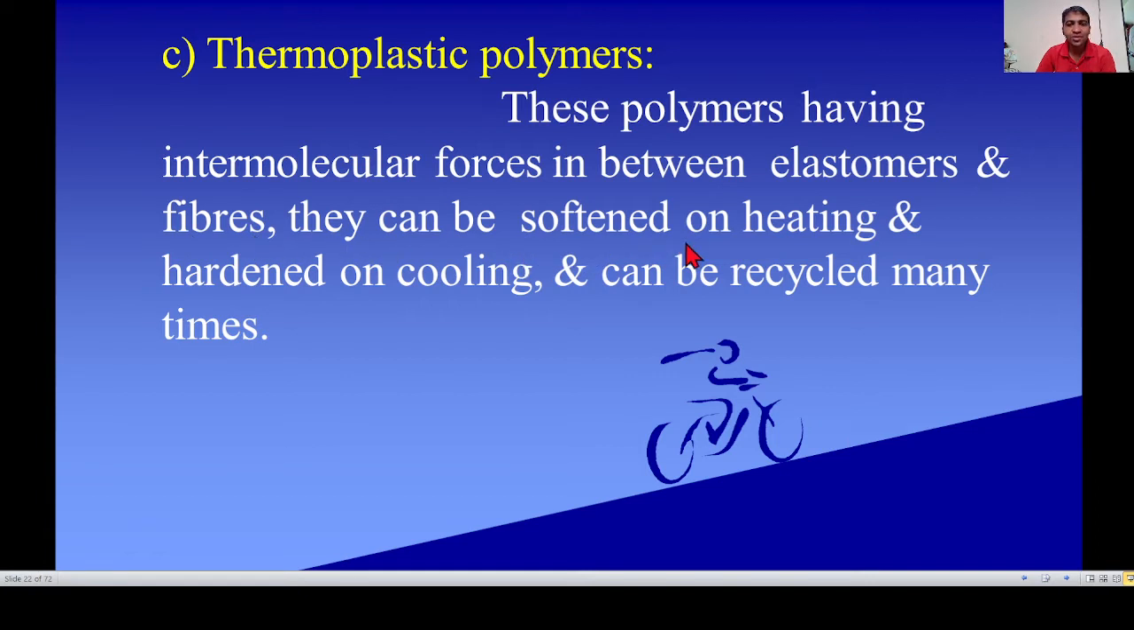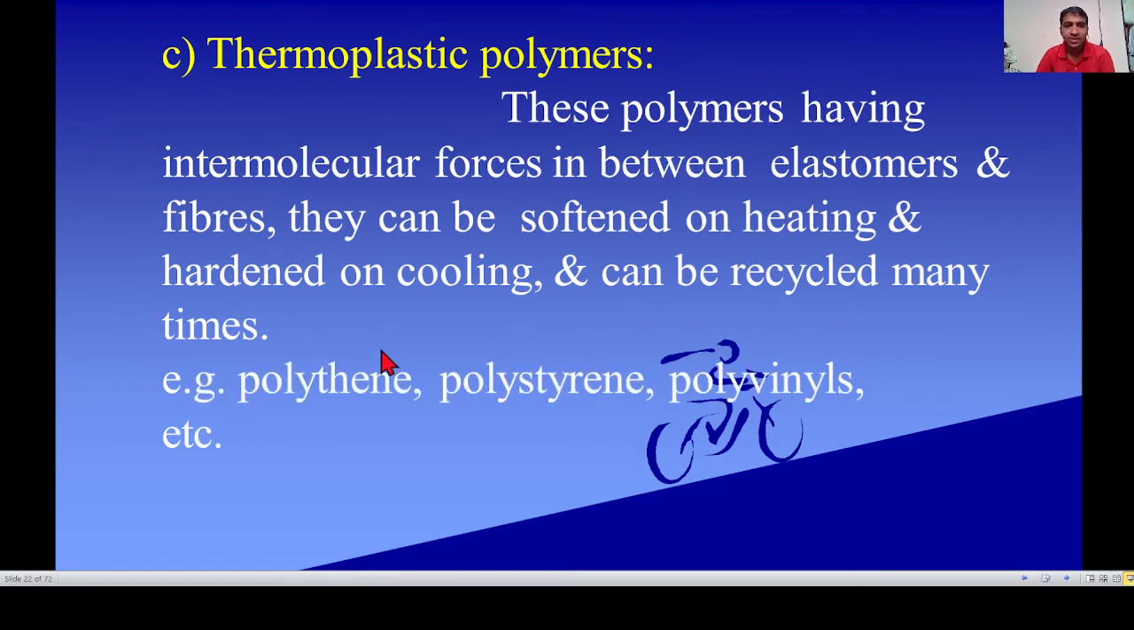They can be softened on heating and hardened on cooling. On heating it becomes soft, and after cooling it becomes hard, and can be recycled many times. After heating it is converted into liquid, after cooling it converts into solid again. Due to this property, it can be recycled many times.